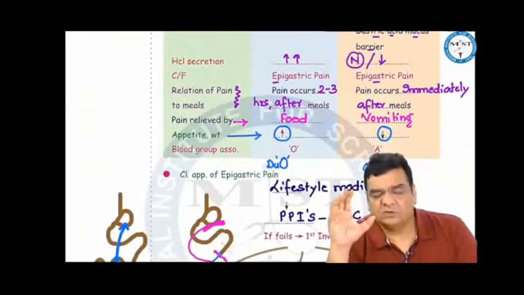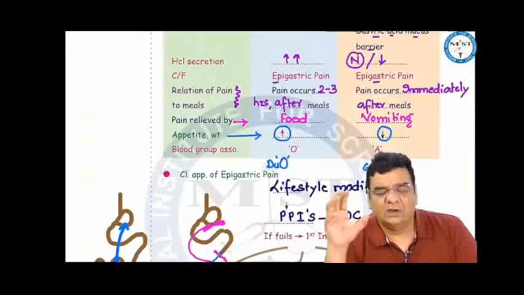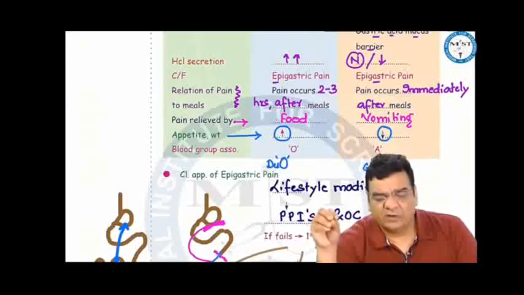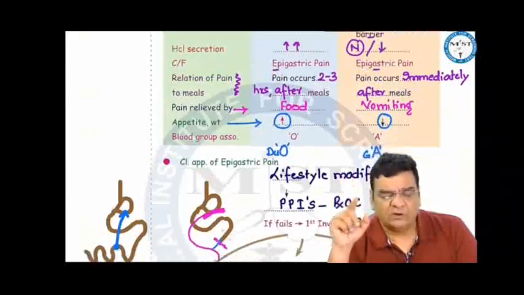However, duodenal ulcer pain occurs 2 to 3 hours after meals. Gastric ulcer pain occurs immediately after meals. Duodenal ulcer pain is relieved by food, while gastric ulcer pain is relieved by vomiting. The appetite and weight increase in duodenal ulcer, and decrease in gastric ulcer. A blood group patients have more chances of gastric ulcer. O blood group have more chances of duodenal ulcer.